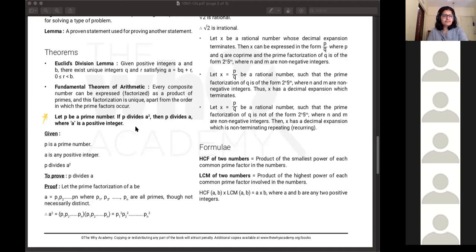64. Okay. One of the prime factors of 64 is 2. Well, the only prime factor is 2. But yes, one of the prime factors of 64 is 2. According to this theorem, because 2 is a factor of 64, which is basically 8 square, 2 should also be a factor of 8 itself. That's what the theorem is saying.